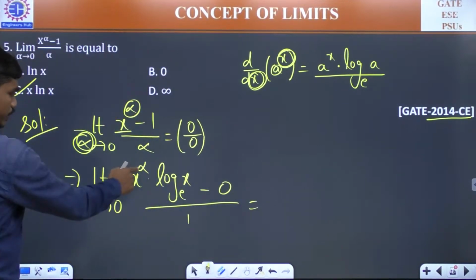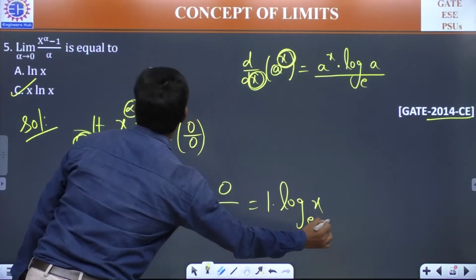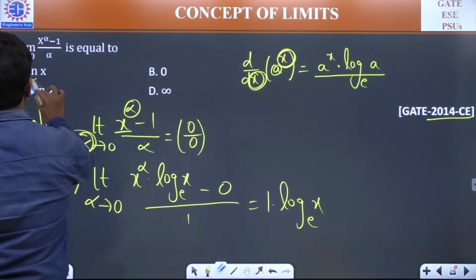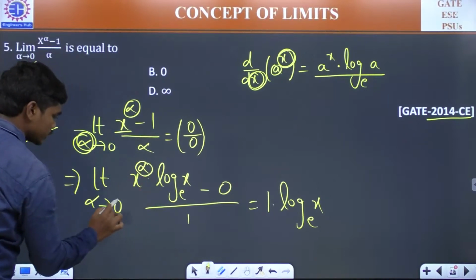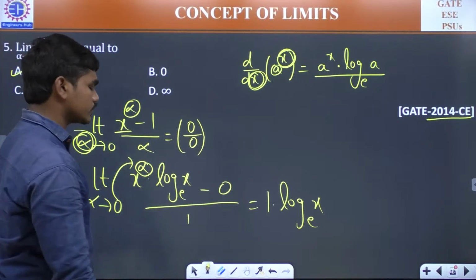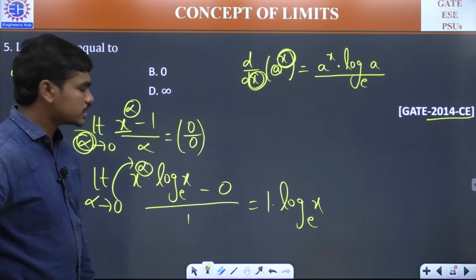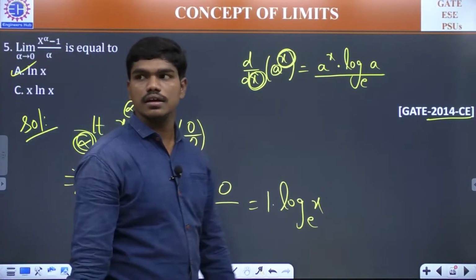If you put alpha is equal to 0, x power 0 is 1, so this is 1 into log x to the base e, which means the answer is option A. It's not D, sorry, it's A. Because we have a power alpha here, so when you are substituting the 0 here, x power 0 is going to give you 1. Okay, correct. A is the correct answer. Let us be careful with the calculations and substitutions this way. Is that fine?